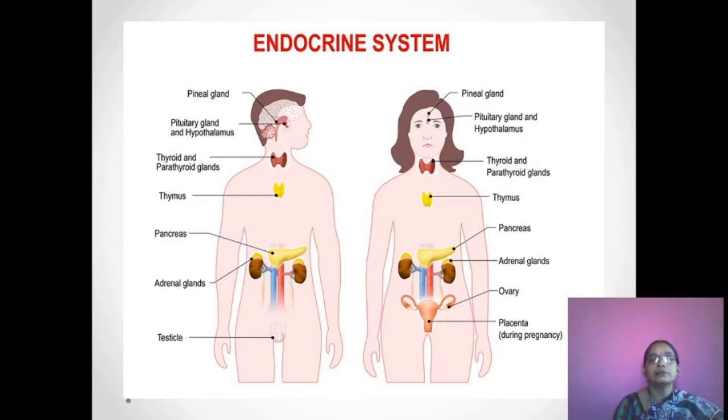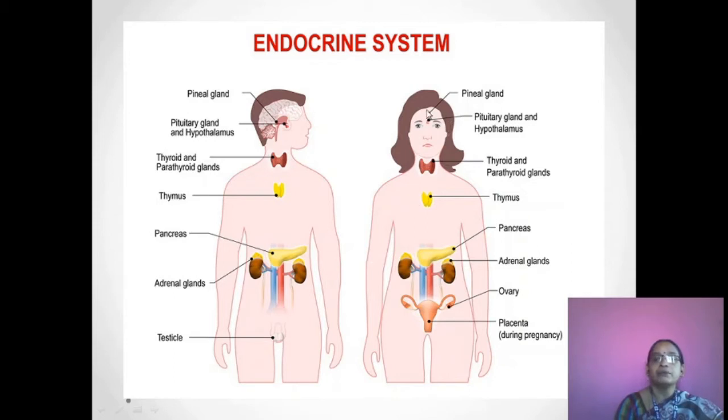Let us see the important endocrine glands. Here in a male body, we can locate the pineal gland, pituitary gland, thyroid and parathyroid glands, thymus, pancreas, and adrenal glands located just above the kidney, and in males, the testicles.